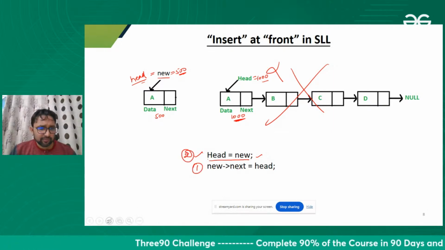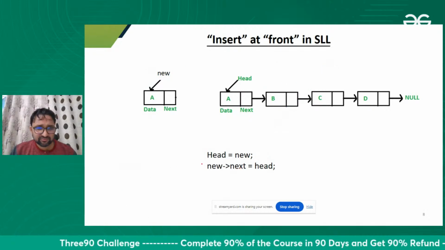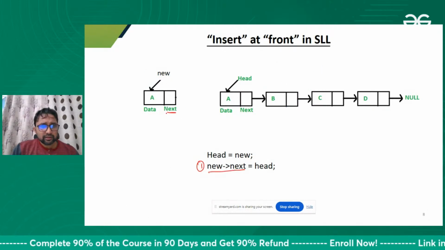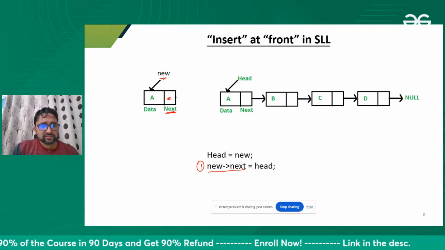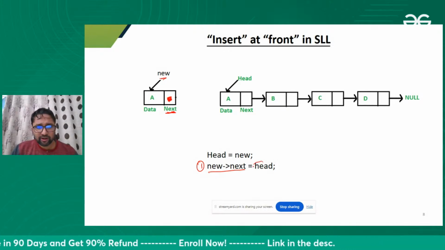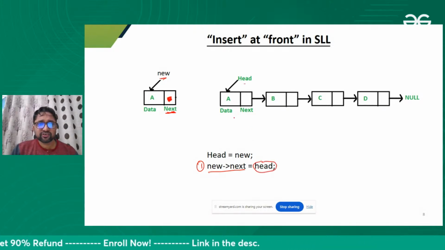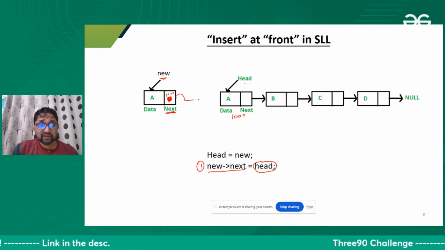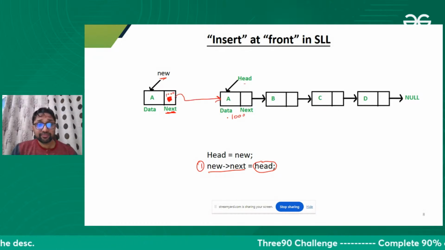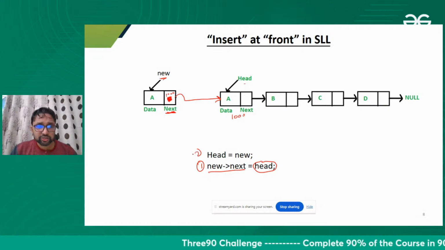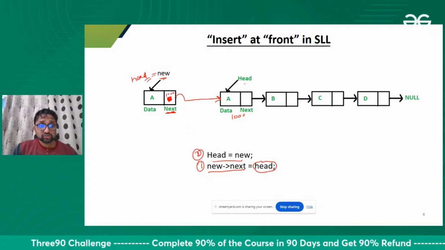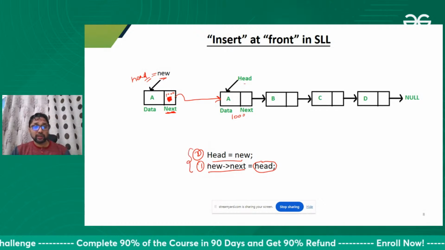So let me perform this task first. What will happen now? The next of this new node is this. Here I'm storing the address of the first node, let's suppose 1000. So I'm storing 1000 over here. So this will first link this, then it's better to execute this statement. So the sequence of these statements should be like this.